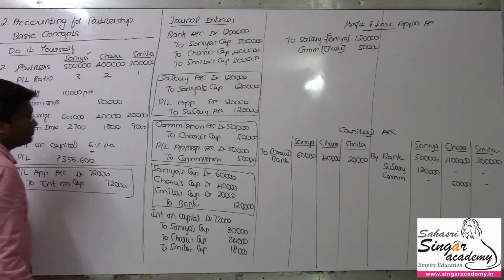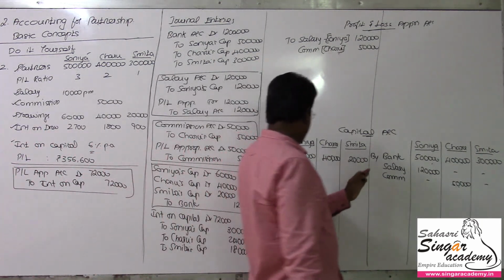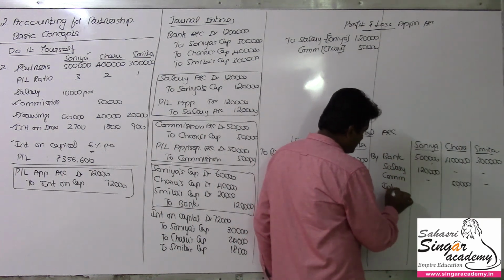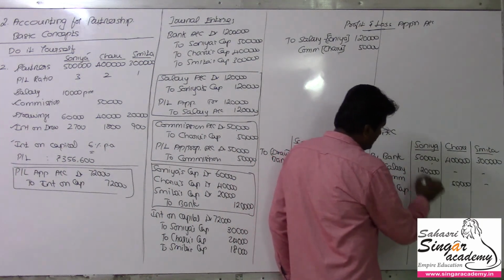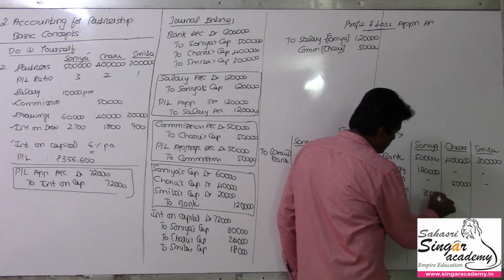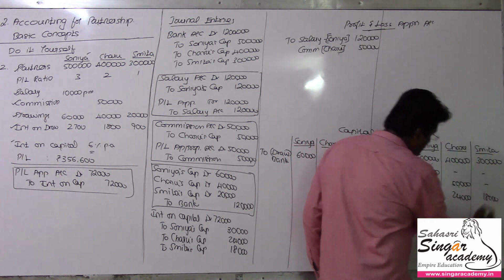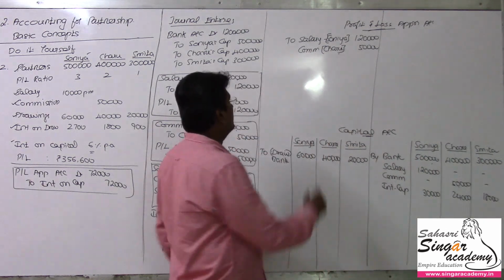These two. So interest on capital, first of all we are going to credit in the concerned partners' capital account. So interest on capital 30,000, 24,000, 18,000. Next it should be transferred to the profit and loss appropriation account.